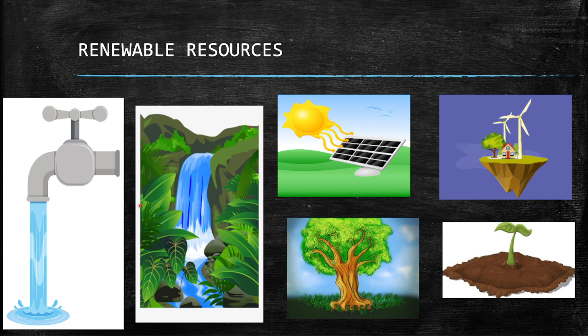These are some examples of renewable resources. These can be renewed again and again. But if we use them too excessively, then they can also be finished, like water. There is only 2% of water which we can drink on earth. And if everybody becomes careless and uses lots of water, then water will be finished on our earth.